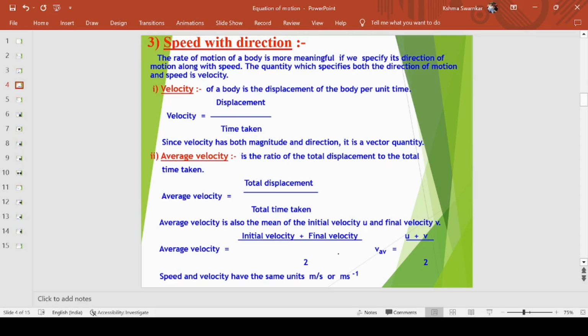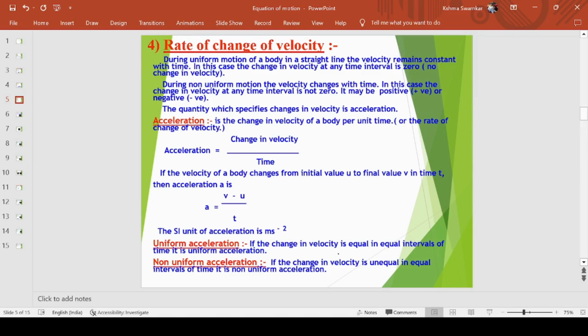Here u is the initial velocity and v is the final velocity, divided by 2. That will give you the average velocity. Exactly.